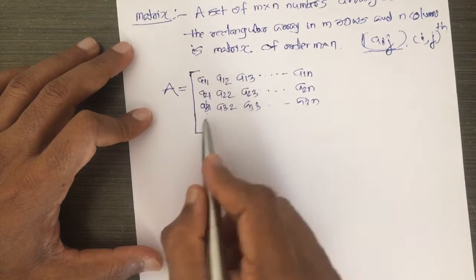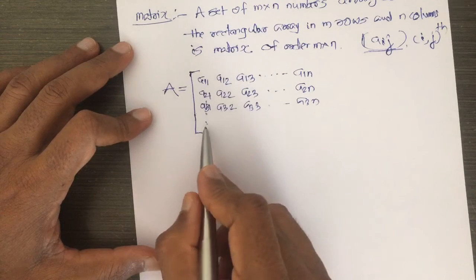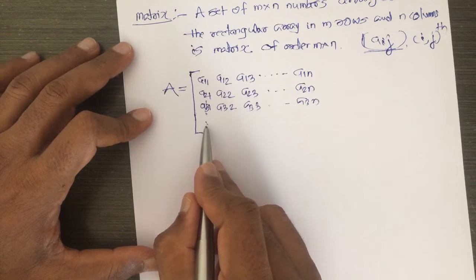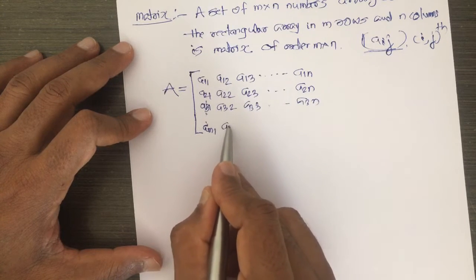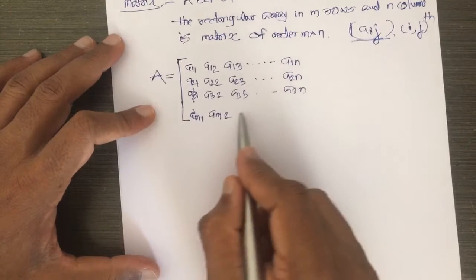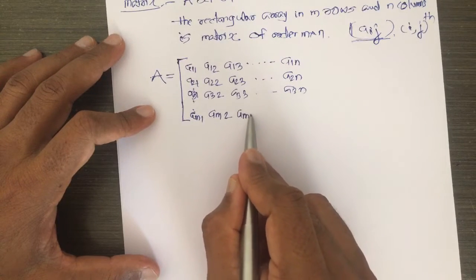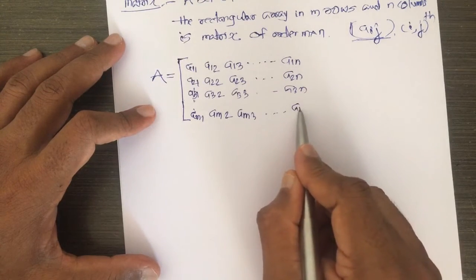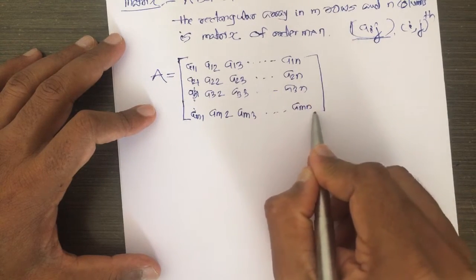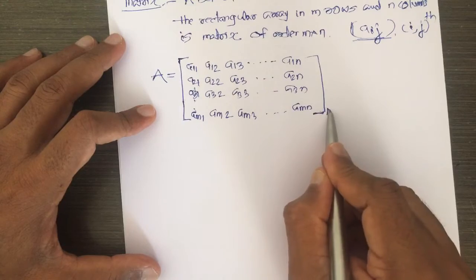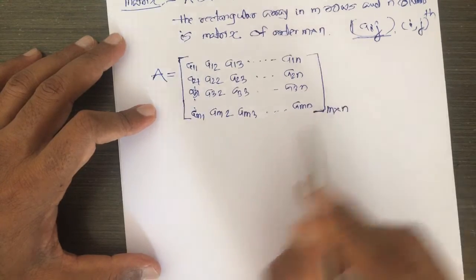Like this we continue, and we arrive at the mth row, where I write am1, am2, am3, and so on to amn. This is a matrix of order m into n.